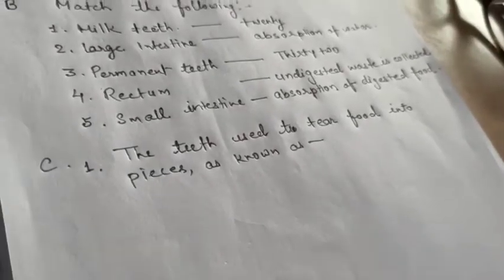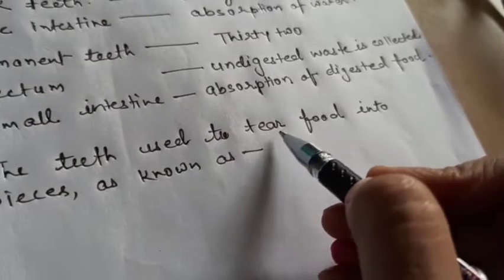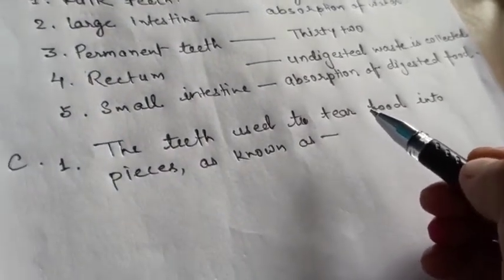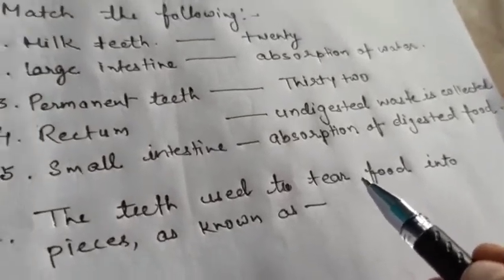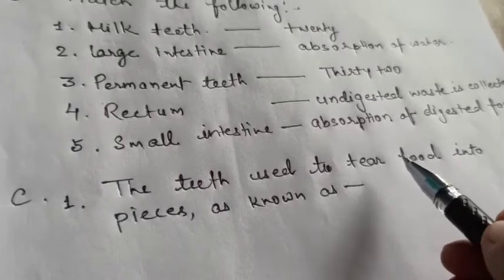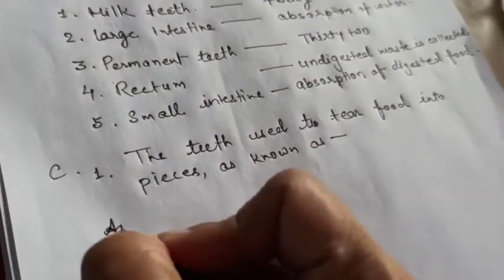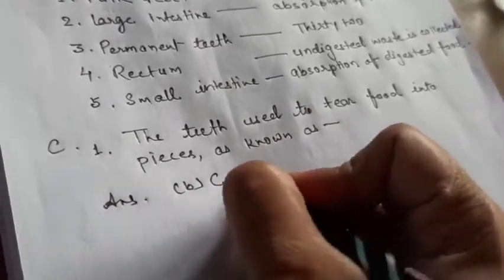So here the question is the teeth which are used to tear food. Incisors are the flat teeth, molars and premolars are used to chew the food. So tearing food is done by canines. So the right answer is option B, canines.